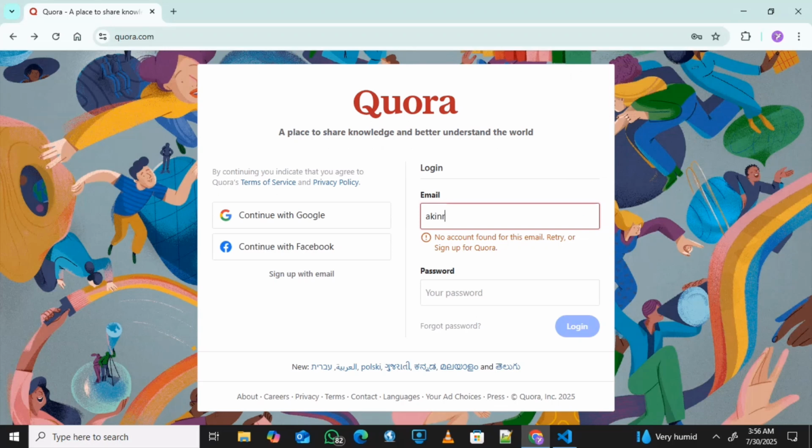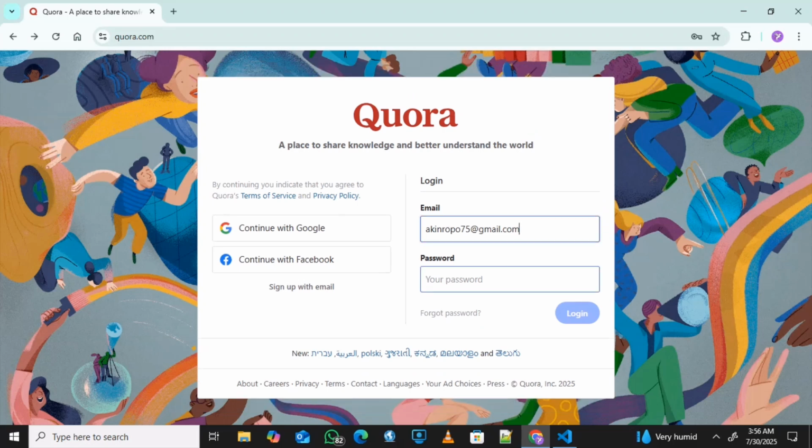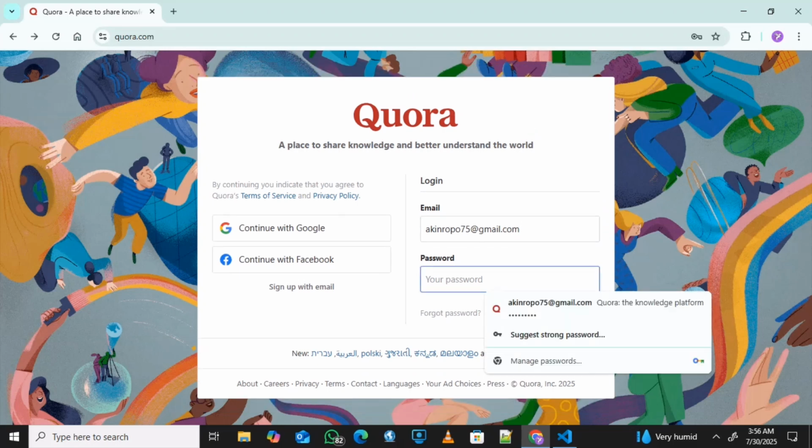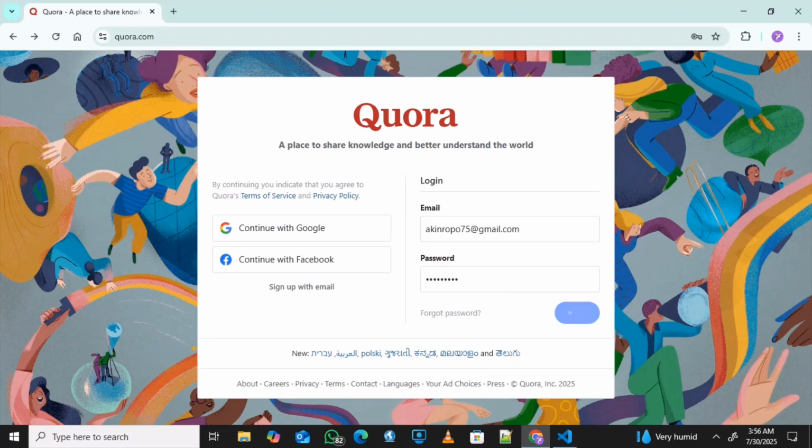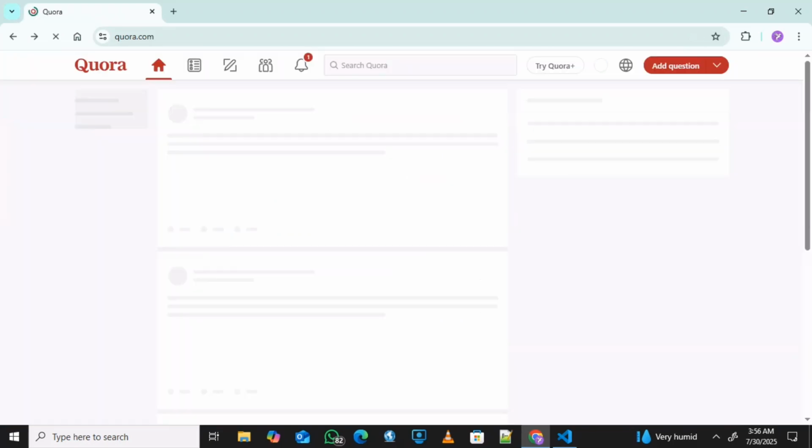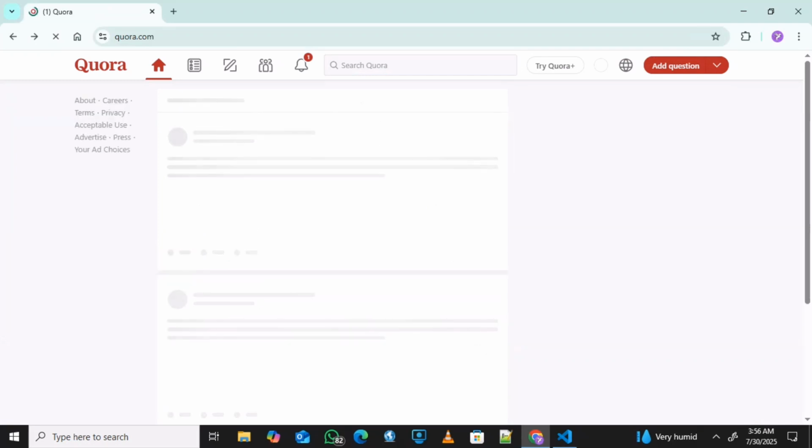The first thing is to put your email address. You will see where to put your email address. After that, you put your password, and after we have input our password, the next thing is for us to log in. So you wait for it to load and come up.